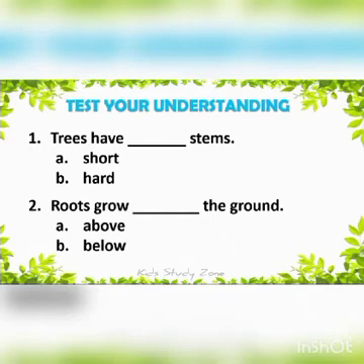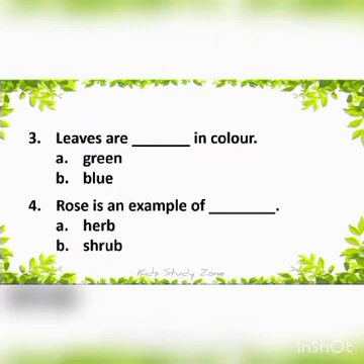Now let us see some MCQs to test your understanding. Trees have dash stems: hard stems. Roots grow dash the ground: below the ground. Leaves are dash in color: green.